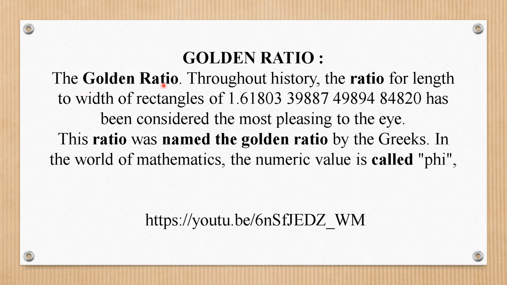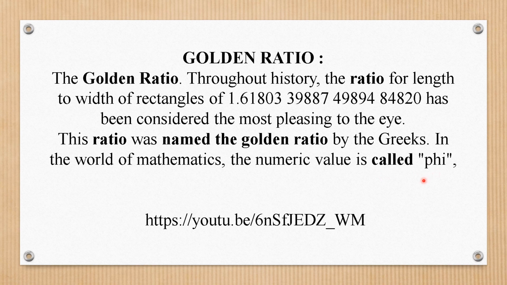So what is the golden ratio? Throughout history, the ratio of length to width of rectangles of this number, 1.61803, like this, has been considered the most pleasing to the eye. There is a ratio which is most pleasing to the eyes. This ratio was named the golden ratio by the Greeks, and this numerical value is denoted by the symbol phi.